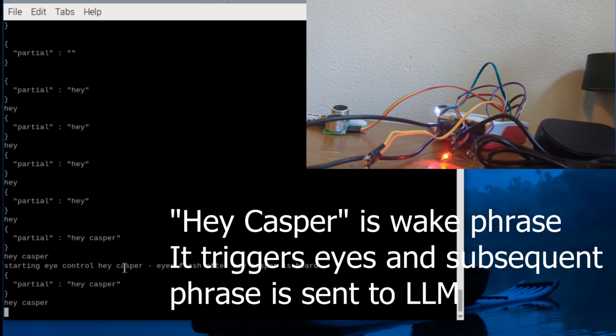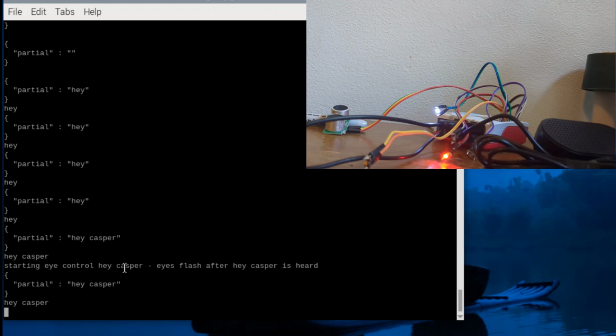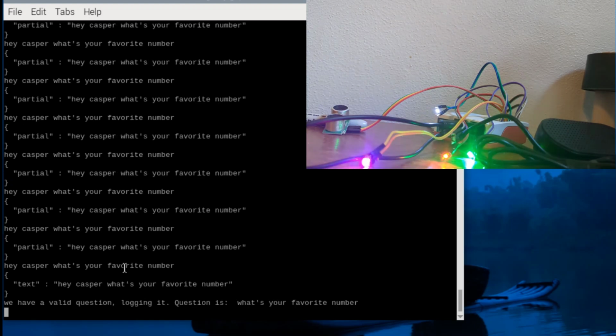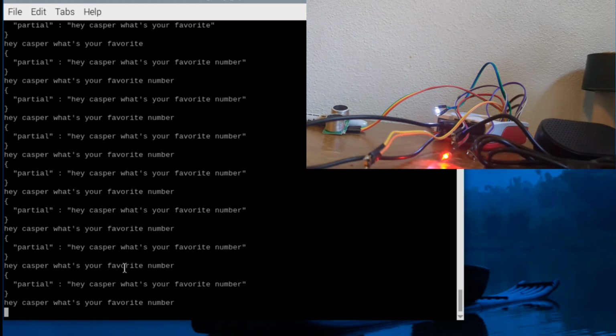And second thing, Casper is using Vosk. You saw those words coming in just as fast on the command line as I was saying them, but they weren't always accurate. So Vosk is really fast, but it's not perfect. If you're getting problems where Casper isn't understanding you, consider using Whisper or Faster Whisper. They are slower and they run locally just like Vosk, but they're more accurate. I will cover how to set up Whisper and Faster Whisper and sub them in for Vosk a little bit later in the video if you want to do that instead. What's your favorite number? This concludes part 2 where Vosk takes our speech and turns it into text.